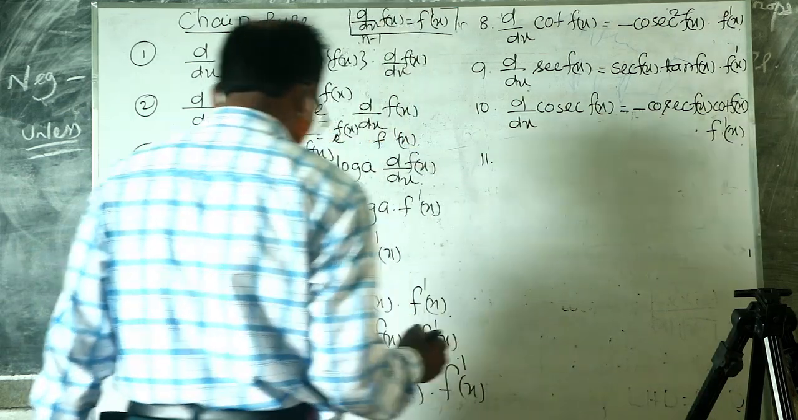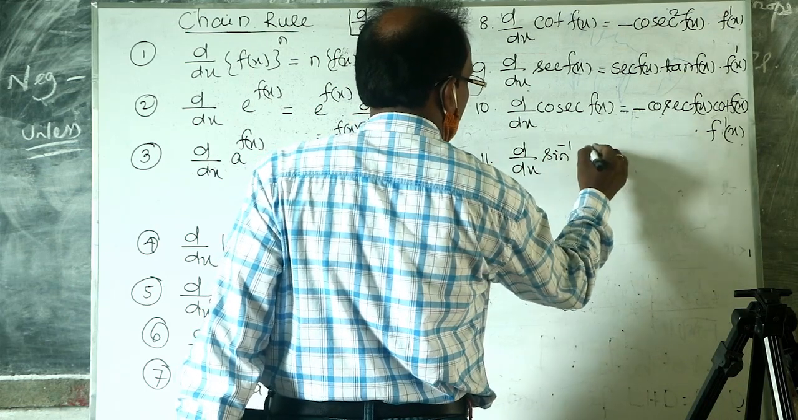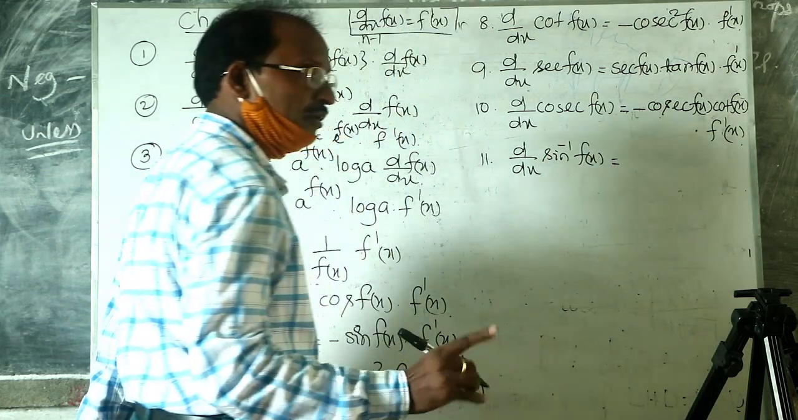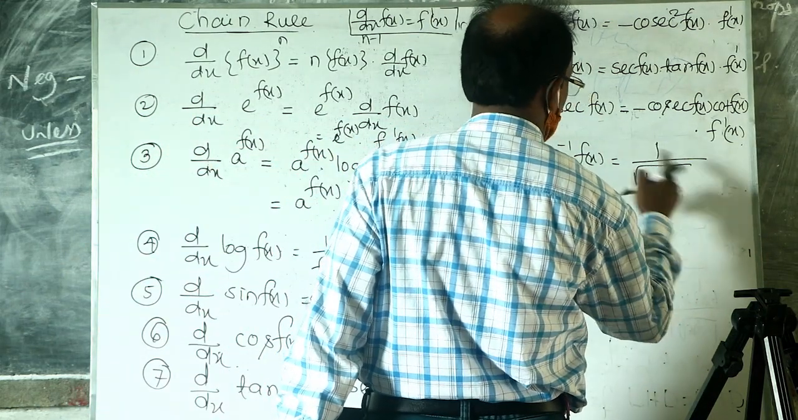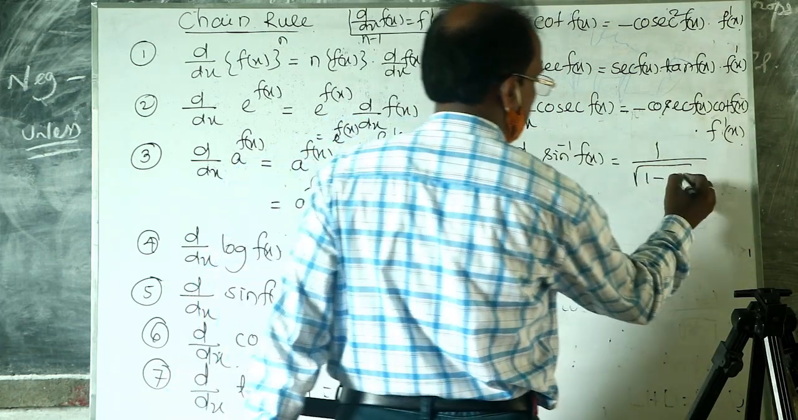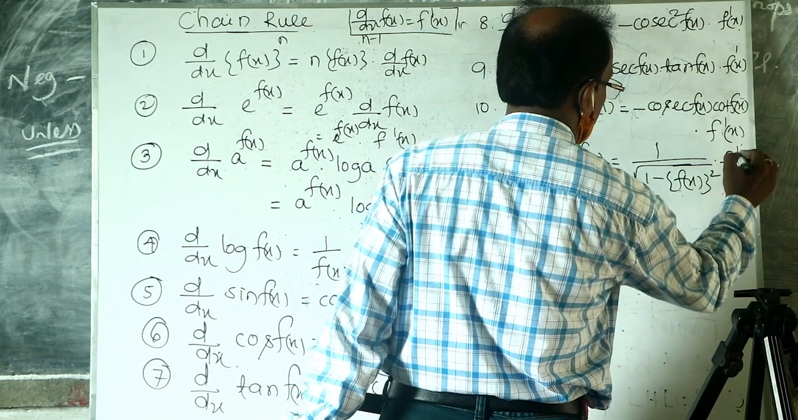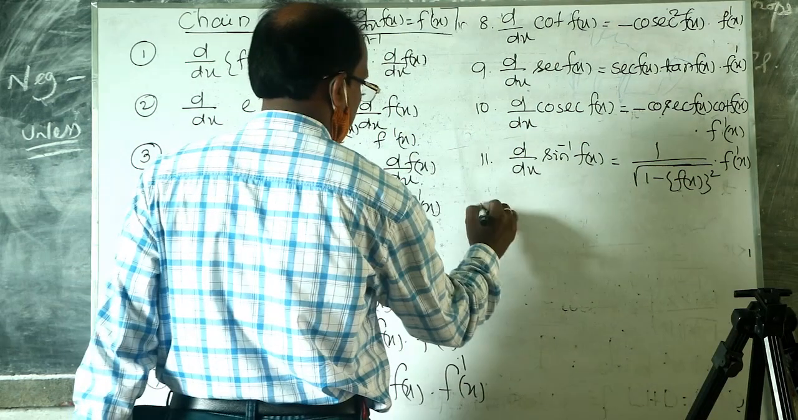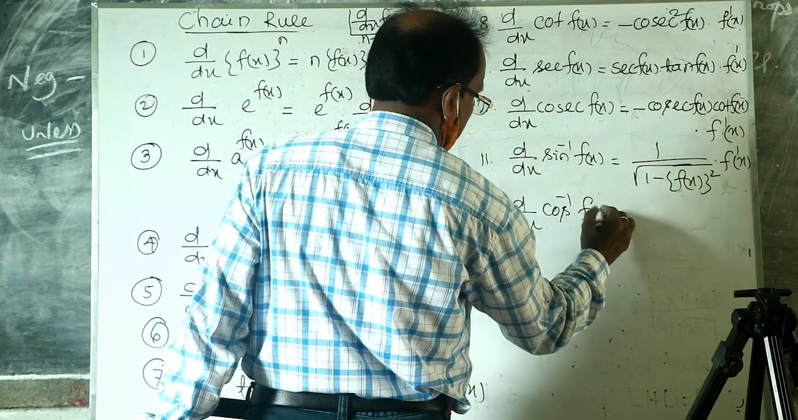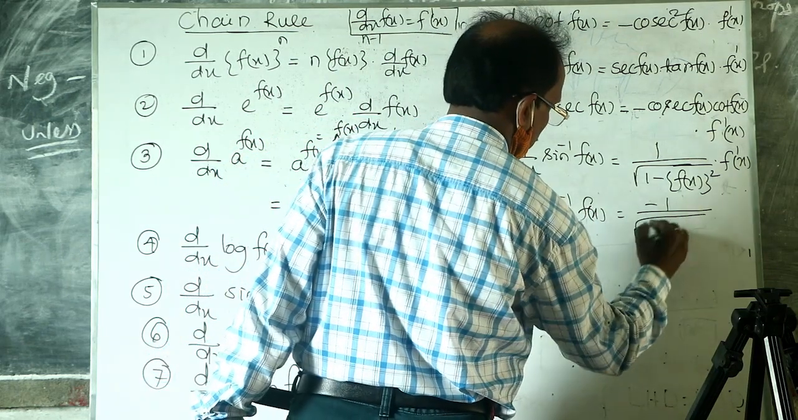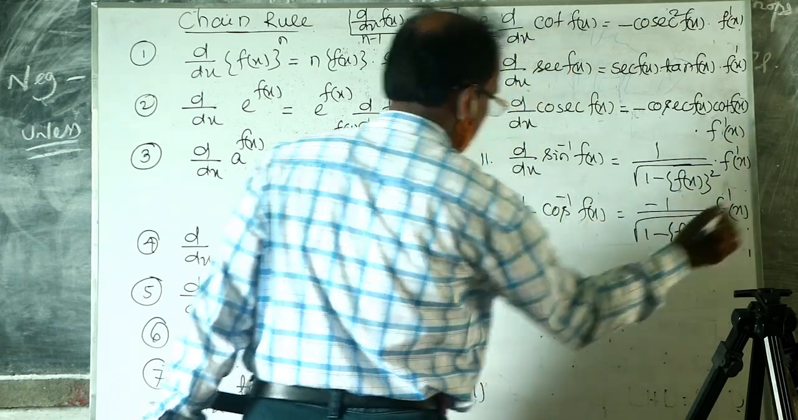11. The derivative of sin inverse f(x): since the derivative of sin inverse x is equal to 1 by root over of 1 minus x square, the derivative of sin inverse f(x) is equal to 1 by root over of 1 minus f(x) whole square into the derivative of f(x), that is f dash x. Similarly, the derivative of cos inverse f(x) is equal to minus 1 by root over of 1 minus f(x) whole square into f dash x.